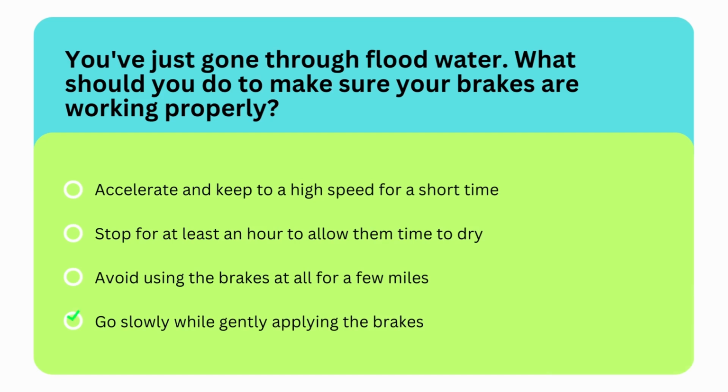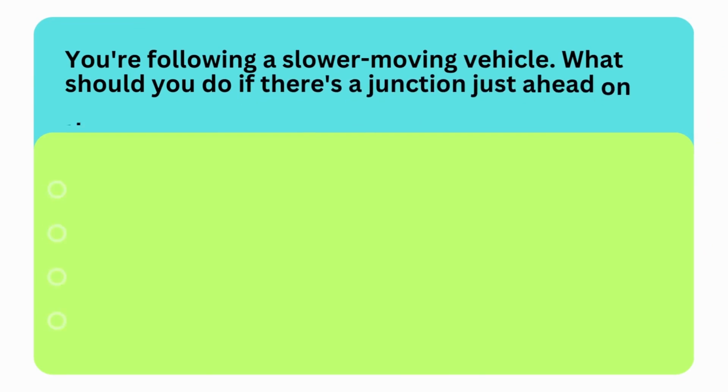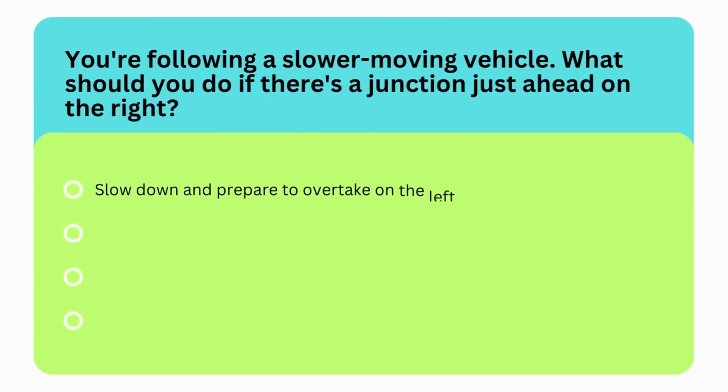So the correct option is last option. You should go slowly while gently applying the brakes to make sure that your brakes are working properly. Next question is, you're following a slower moving vehicle. What should you do if there is a junction just ahead on the right?